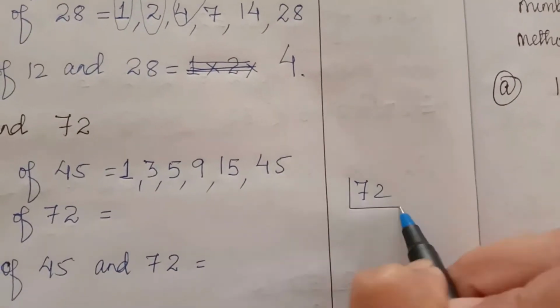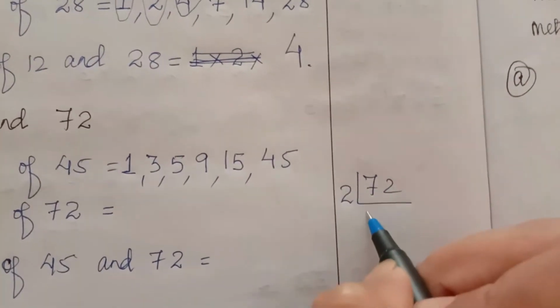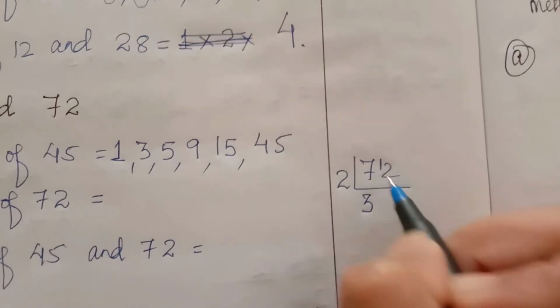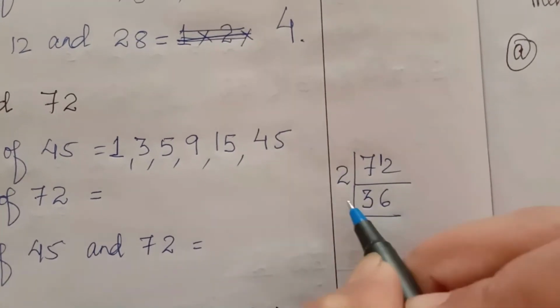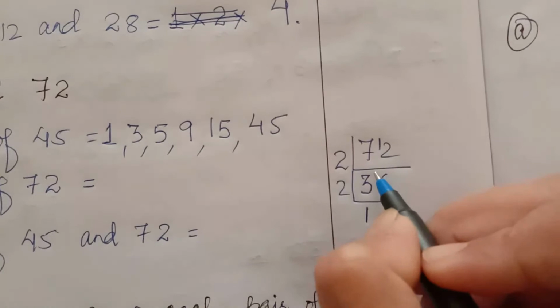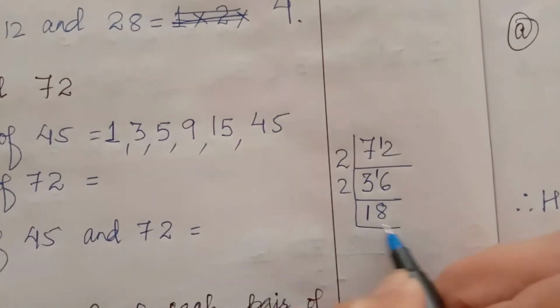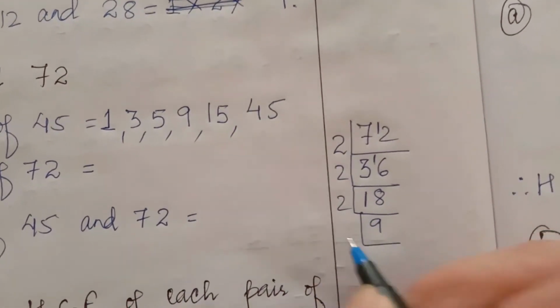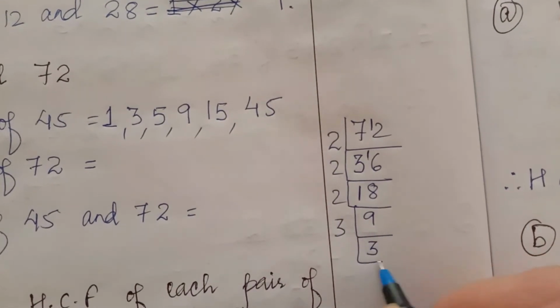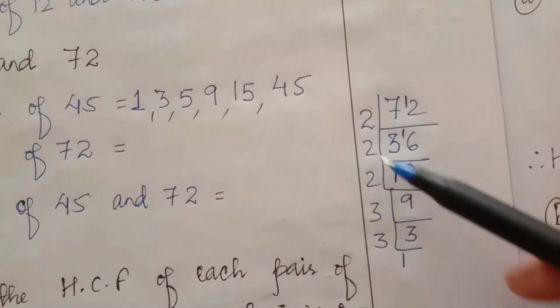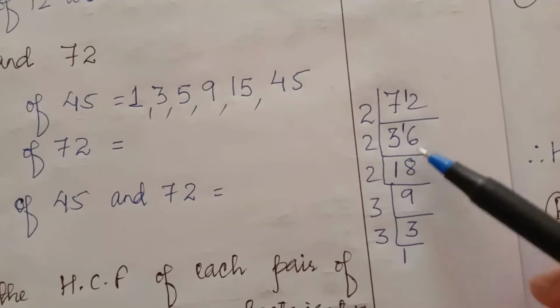Here you find the factors of 72: 2 3s are 6, 2 6s are 12, 2 8s are 16, 2 9s are 18, 3 3s are 9. So 1, 2, 3, 9, 18, 36, 72.